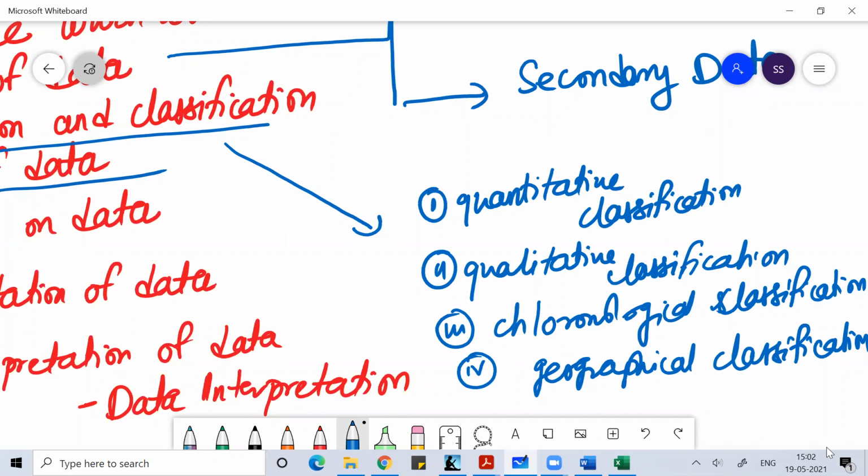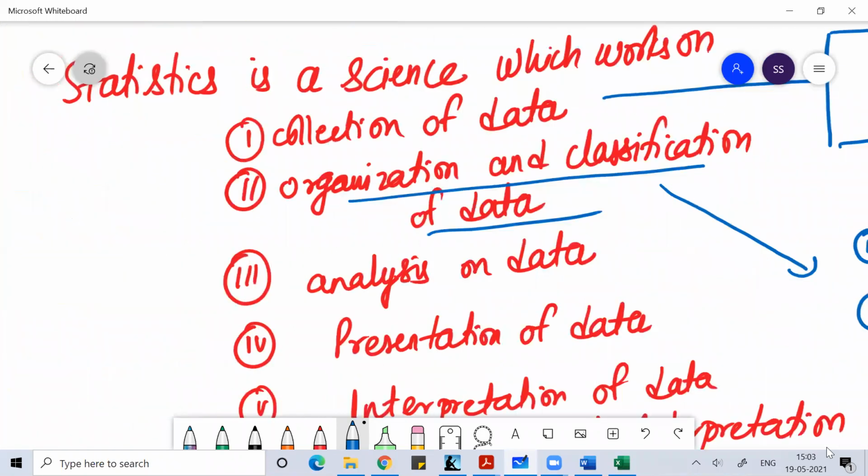Maybe I get the marks of students, all the students who have done their class 12th. Now I want to invite them to my coaching institute for IIT JEE, or some random CAT exam coaching I'm starting. So those people who have good marks, I'll prefer them over the others. I'll give them more scholarship so that they join my institute only. That way I'll benefit. So that is called quantitative classification. So there are different ways you can classify, group or subgroup the data. That is called classification and organization of data.